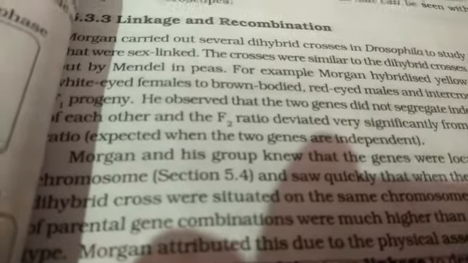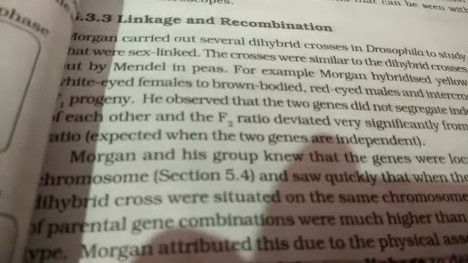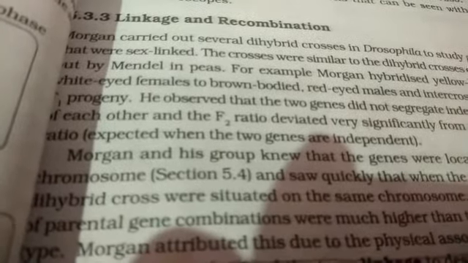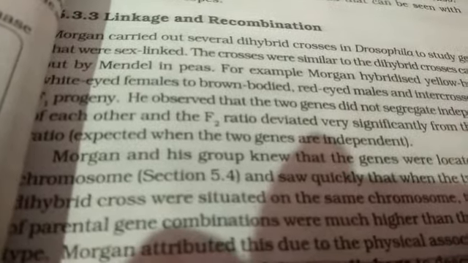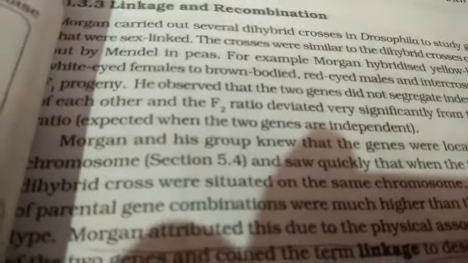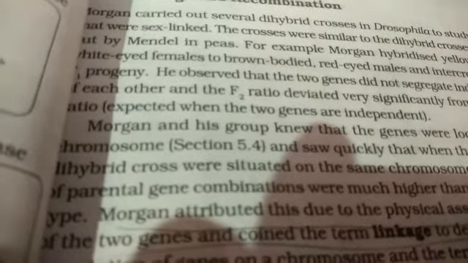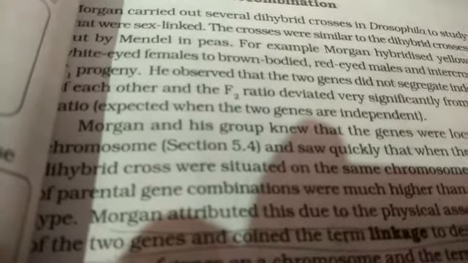For example, on one chromosome capital A, capital B is present, and on the other chromosome small a, small b is present. That we call a cis arrangement. Trans arrangement means one dominant and one recessive gene on a chromosome. For example, on one chromosome capital A and small b, and on the other small a and capital B. This is trans arrangement.